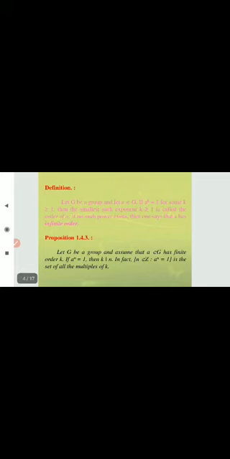Let G be a group and let a belongs to G. If a^k is equal to 1 for some k greater than or equal to 1, then the smallest such exponent k greater than or equal to 1 is called the order of a. If no such power exists, then one says that a has infinite order.